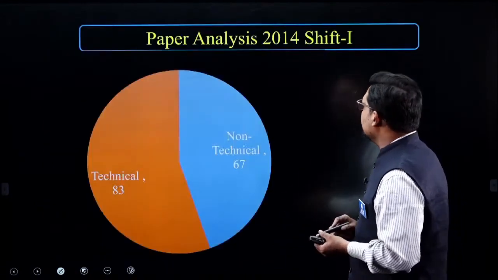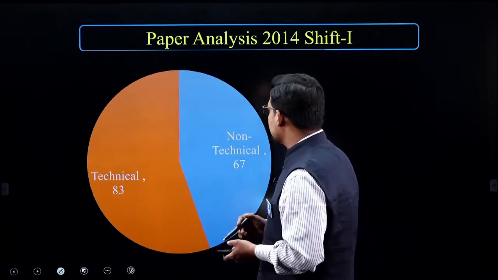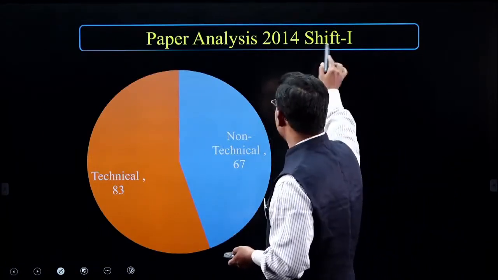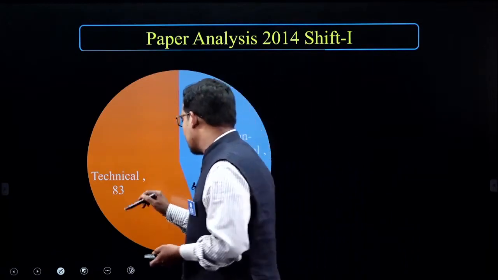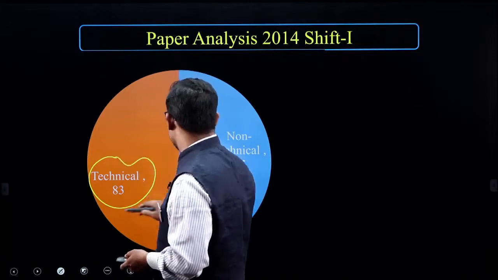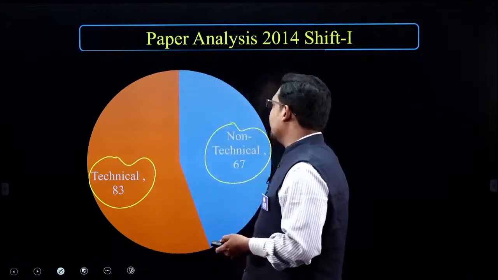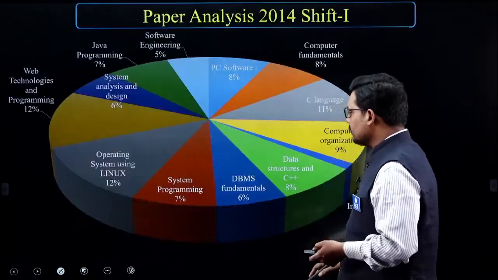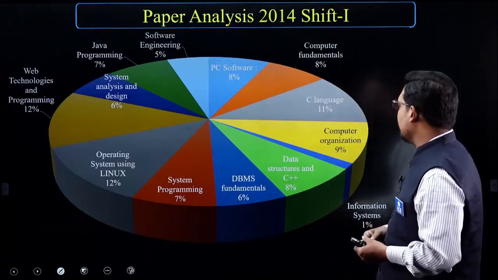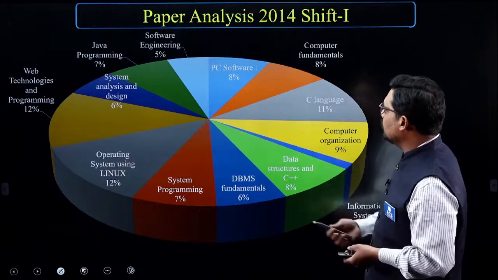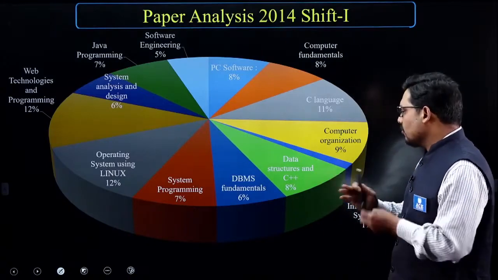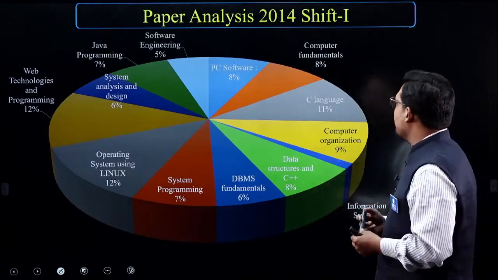In shift 1 there are 150 questions. They have not specifically mentioned it, but if you analyze the paper, there are 83 and 67 questions of technical and non-technical weightage. This is the 2014 analysis. Whether it will reflect or not, that is yet to be seen, but more or less it will remain the same.